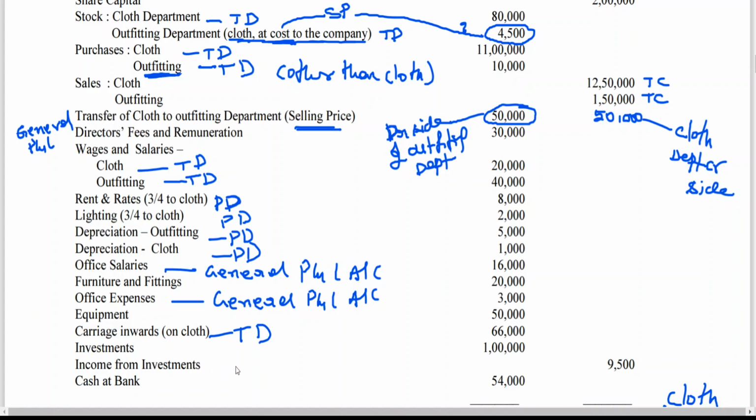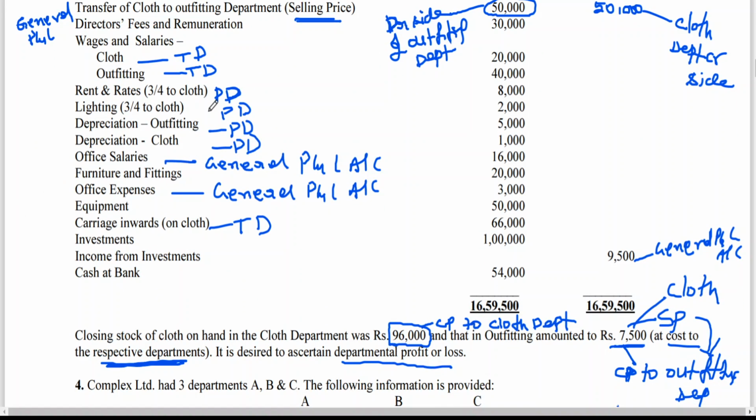Income from investment, to which department it goes, we don't know. So therefore it will be taken to where? General P&L account. Clear to all of you? Cash at bank will go to balance sheet, asset side. Now, I have to find out the percentage of profit.